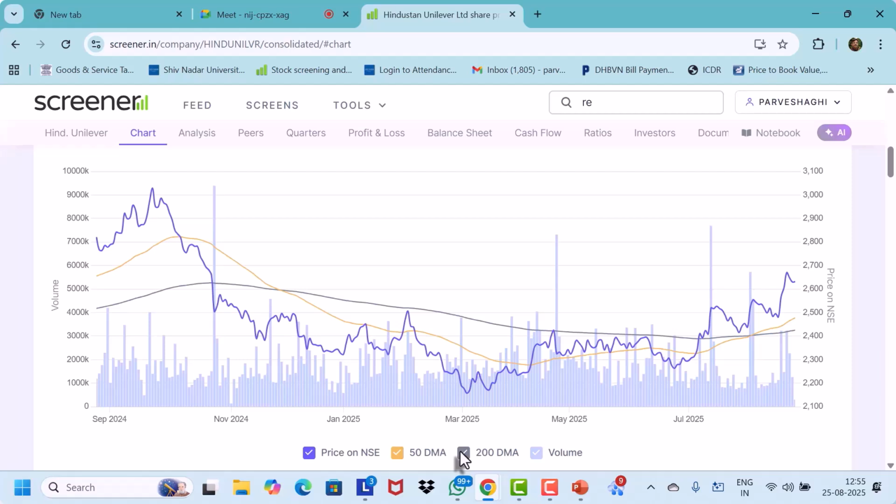When it crosses above the 200-day moving average, now where has it crossed? Here. Can you see that? It crossed on 1st of August. Okay. Fine.